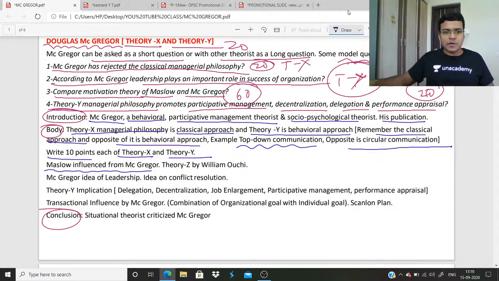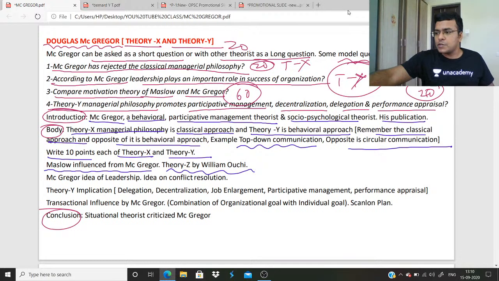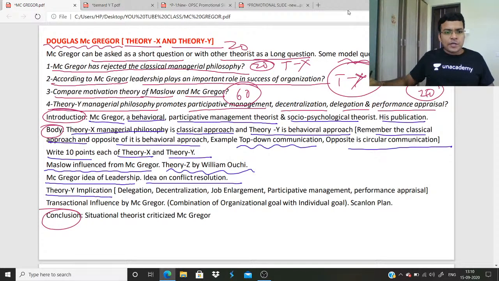Maslow was influenced by McGregor. So in this question, compare the motivation theory of Maslow and McGregor, you can write that Maslow was influenced by McGregor. Theory Z is given by William Ouchi. William Ouchi is a theorist. He gave the concept theory Z. McGregor's idea of leadership. Idea on conflict resolution. Theory Y implications: delegation of authority, decentralization, job enlargement, participative management, performance appraisal.